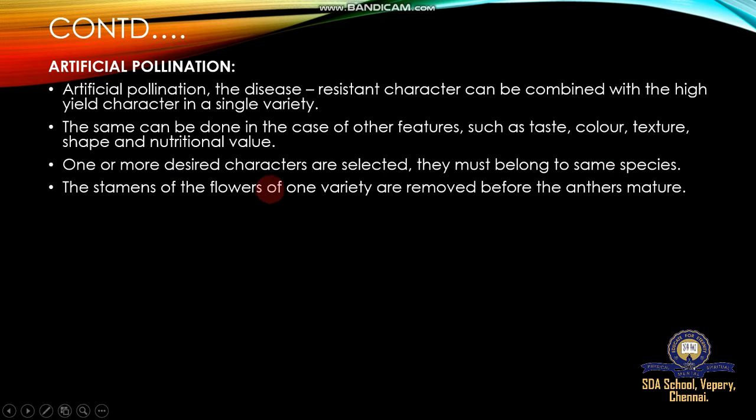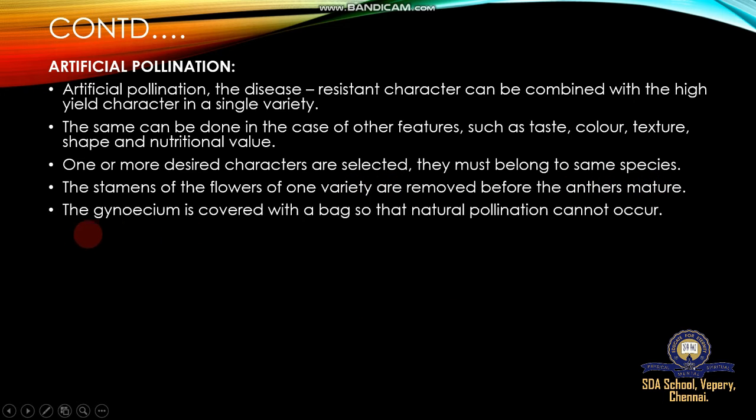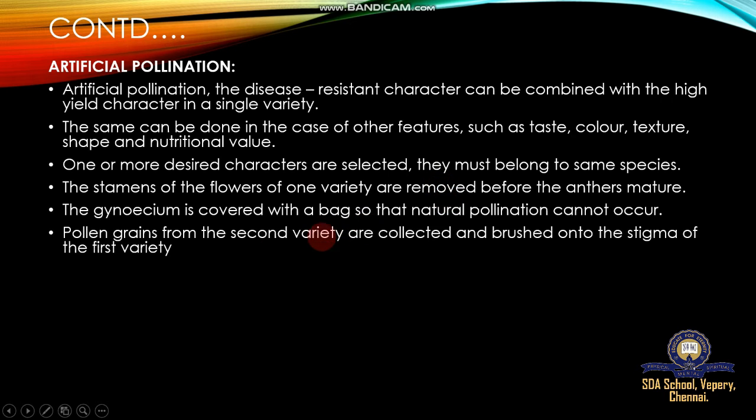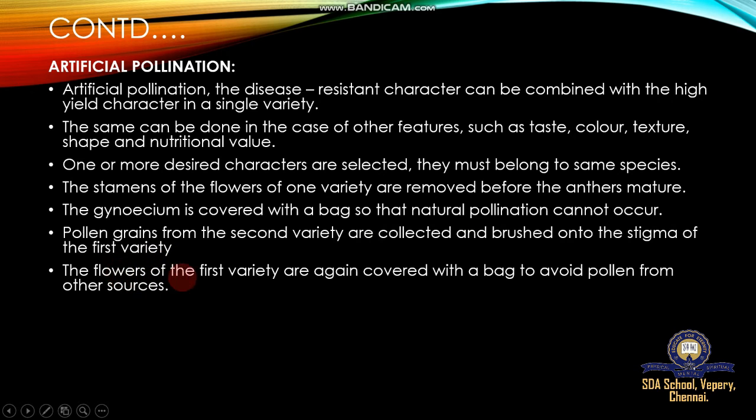The stamens of the flowers of one variety are removed before the anthers mature. The gynoecium is covered with a bag so that natural pollination cannot occur. Both the male and female plants are taken care of by bagging, covering the flowers, and doing emasculation also. The pollen grains from the second variety are collected and brushed onto the stigma of the first variety. The flowers of the first variety are again covered with a bag to avoid pollen from other sources.